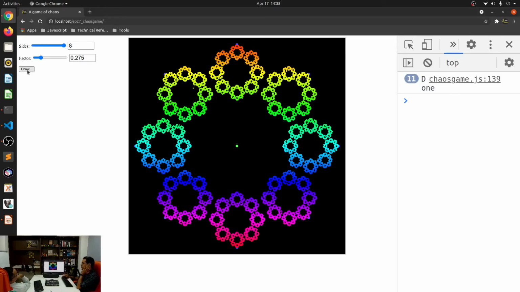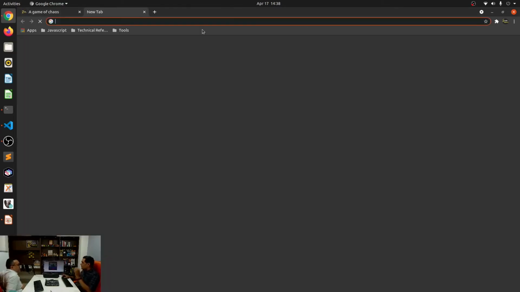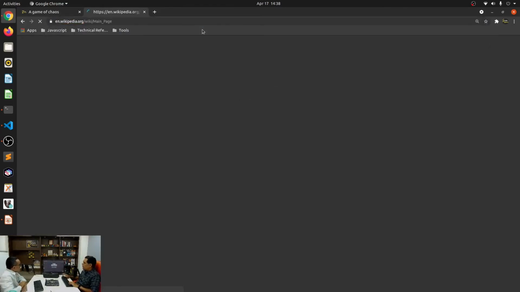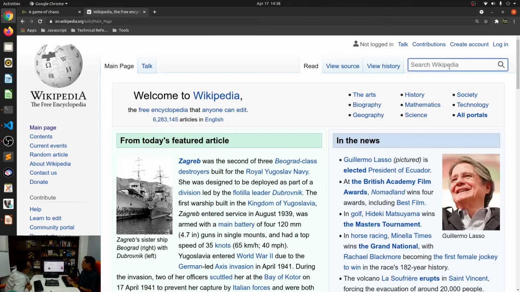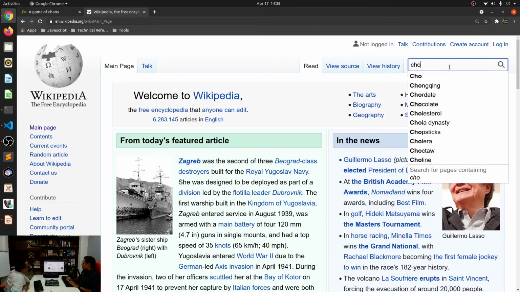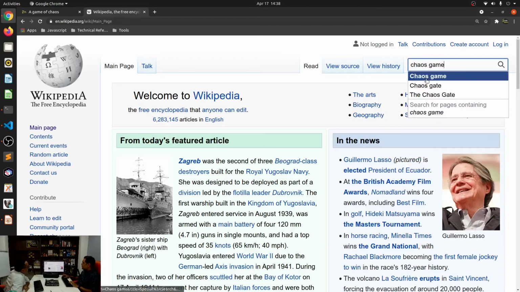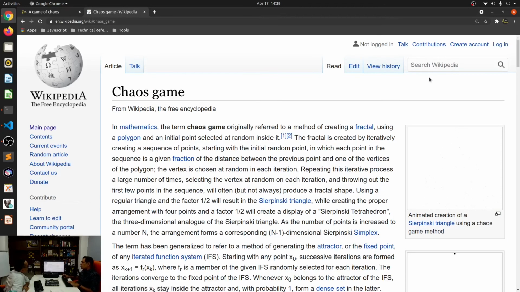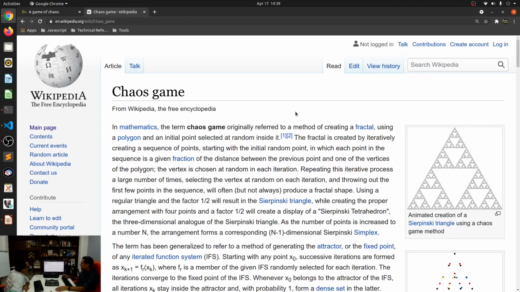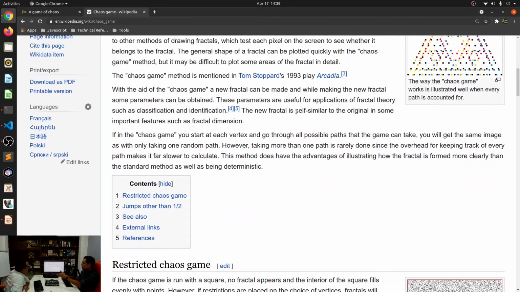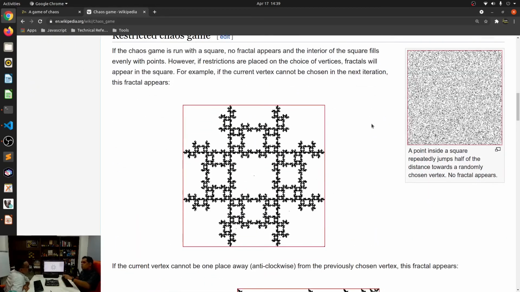You see, it's beautiful, right? Absolutely, how it's able to create it. Now there are many ways to do this. Of course, there are many other things that you can do with this. So I encourage our readers to actually, all of this would be uploaded. This is literally called the Chaos Game, by the way. We will upload all of the source code and everything to GitHub. So you can go ahead and read through this article also. And this article specifies many other conditions that you can do over here.